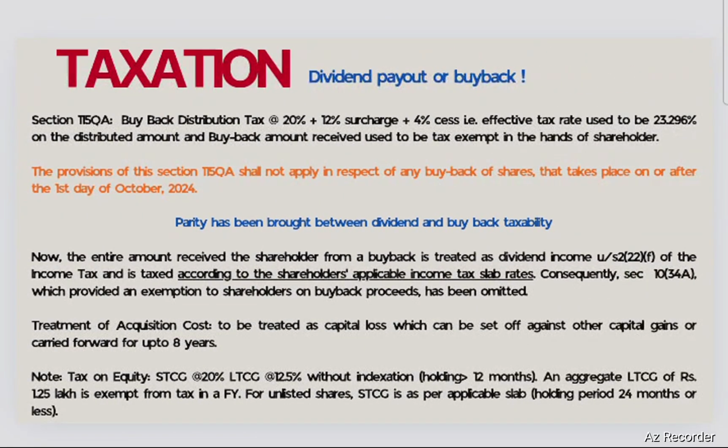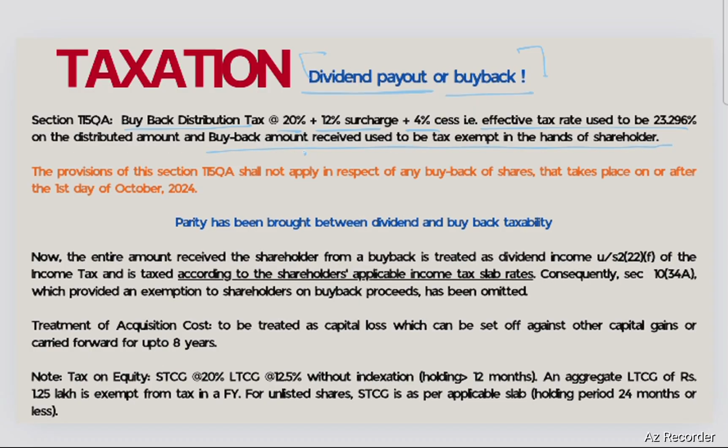Now coming to the taxation part, a very relevant part when it comes to share buyback. The first question which comes to mind is, what is the actual difference between dividend payout and buyback? Now, Section 115QA said that buyback distribution tax has to be levied at 20%, with 12% surcharge and 4% cess. Means the effective tax rate used to be 23.296% on the distributed amount, and the buyback amount received used to be tax exempt in the hands of the shareholder.